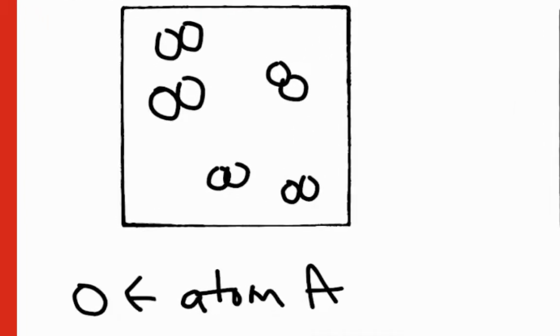When we look at the example on the left, we see that atom A is the only kind of atom in this box. It doesn't matter that atom A is clumped together with other atoms of A. We just want to make sure that it's the same kind of element that is touching together and that makes up the entire box. So that is why it's considered an element.